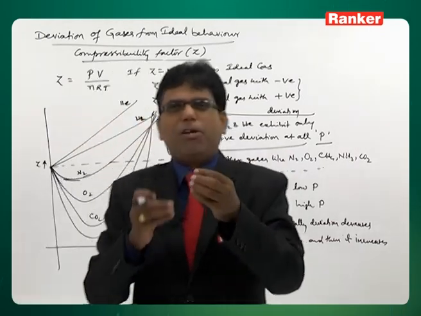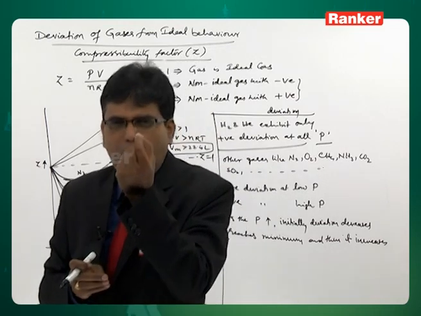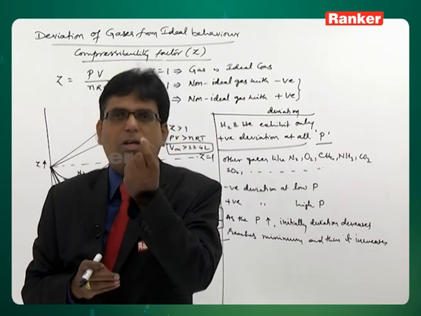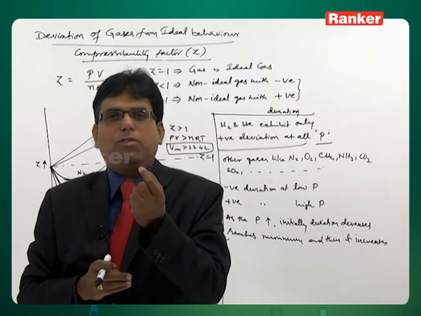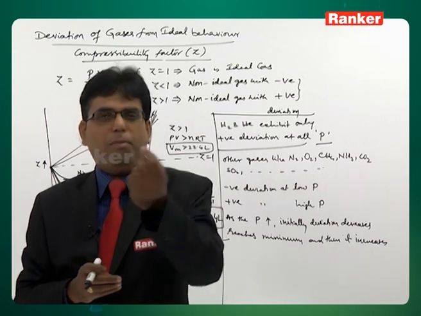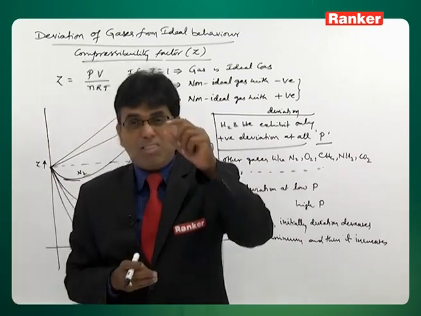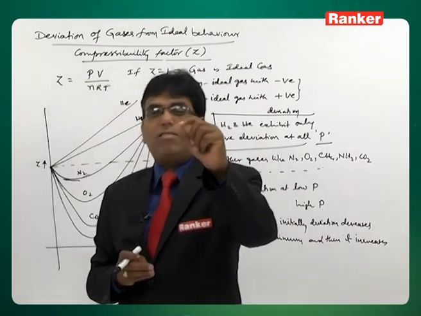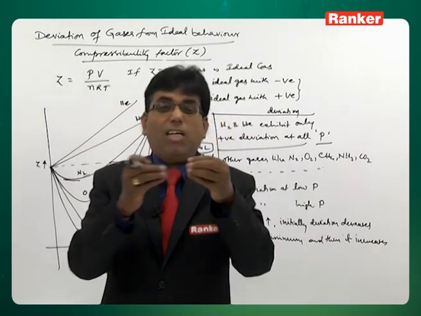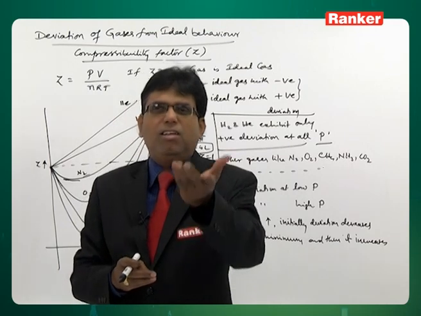As you know, hydrogen and helium are very small in size, the smallest molecules or atoms among all other gases. For gases with very small molecular size, obviously the attractive force will be very less or negligible.